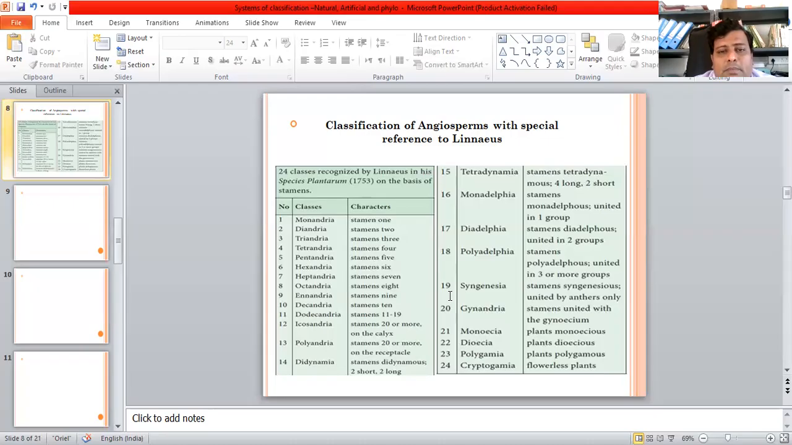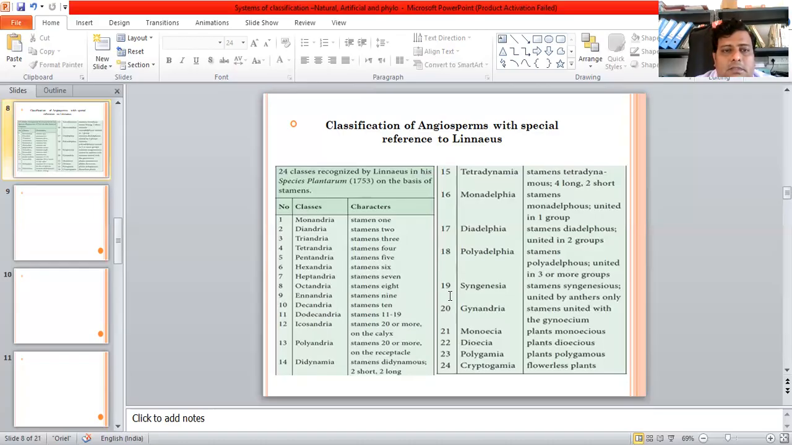Linnaeus divided plants into 24 classes, as you can see on the slide. He mostly used the characteristics of stamens to differentiate between classes. He also used the condition of perigynous, hypogynous, didynamous, filaments fused or not fused, number of fascicles, anther attachment, and presence of male and female flowers.